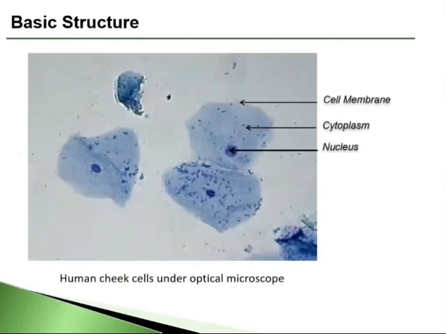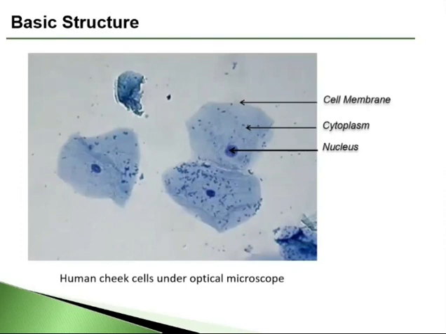Here we can see the image of human cheek cells. Chiefly, cells have three parts, which are essential for the cell. Other parts are equally important, but I will elaborate them in my upcoming video. The most important part is the nucleus. It's the main part of the cell which contains the genetic material. It is usually round in structure. Its functions are mainly to control the activities of the cell and send signals to other parts of the cell.